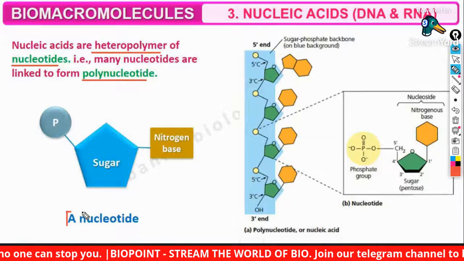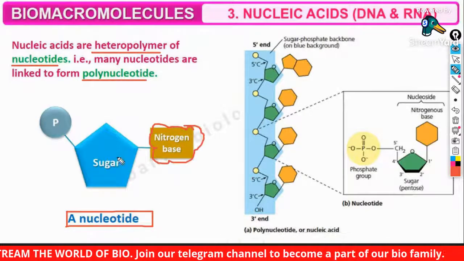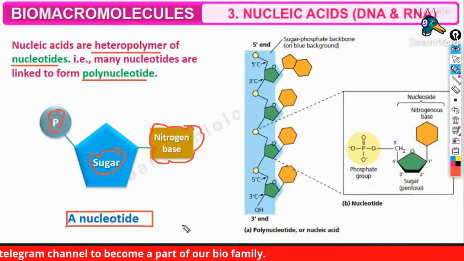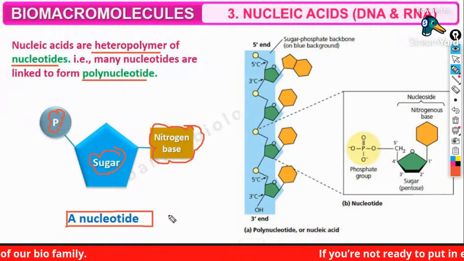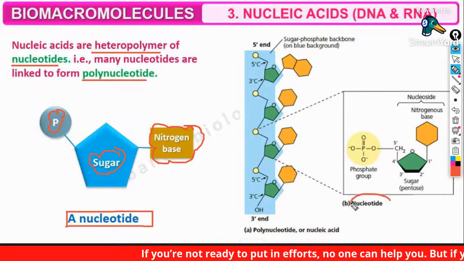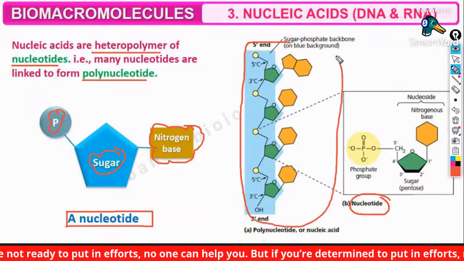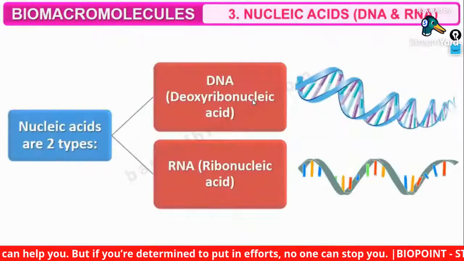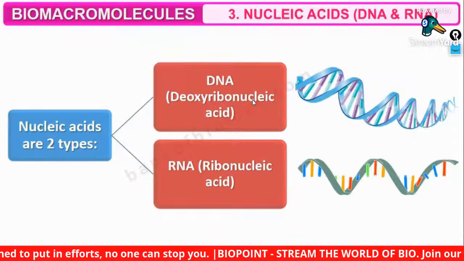Yes, guys, this is an example of a nucleotide. A nitrogen base will be there, a sugar will be there, and a phosphate group will be there. So that is the nucleotide structure. A group of nucleotides will join together to form a polynucleotide chain. So that is all about this. This we have already discussed, and I am going to revise it again for you.